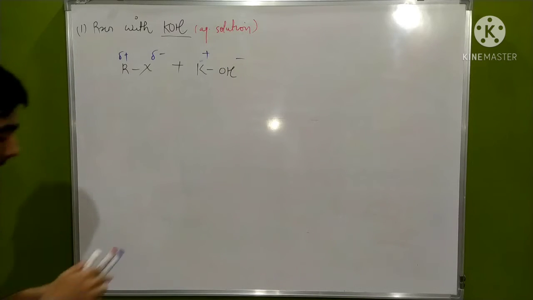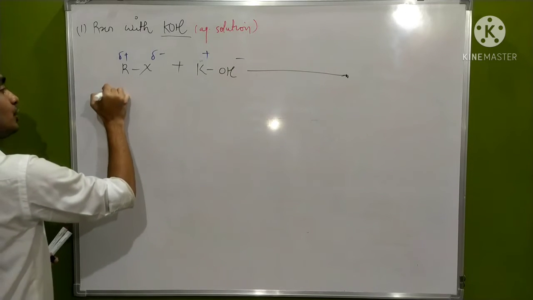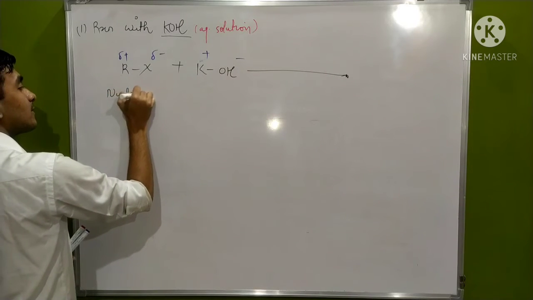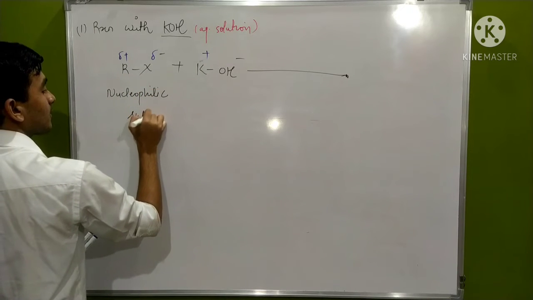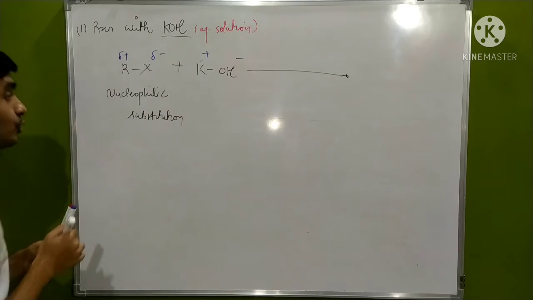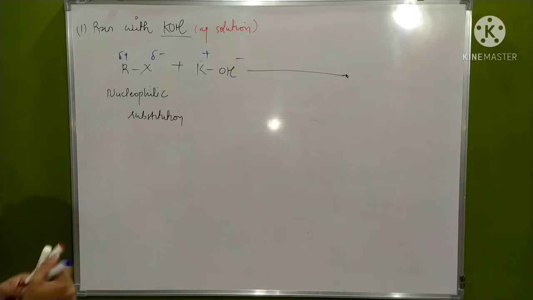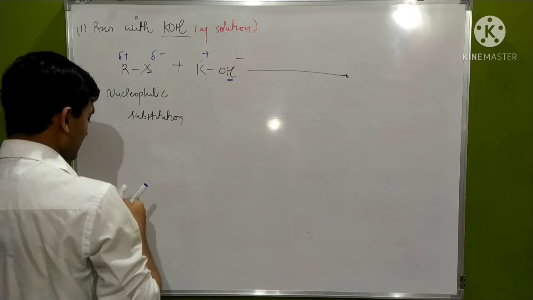What we talked about earlier, that the reactions of haloalkanes are nucleophilic substitution. That means nucleophiles will substitute each other. This is negative and this is negative; these are nucleophiles.